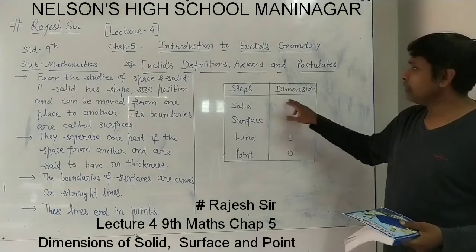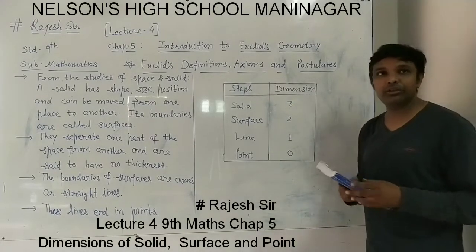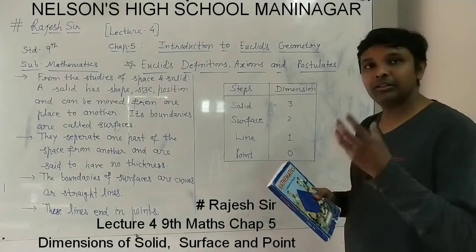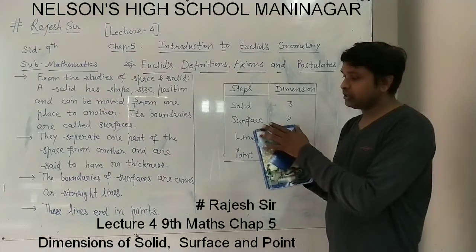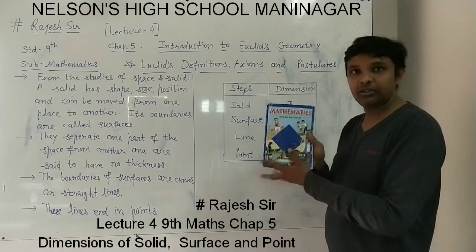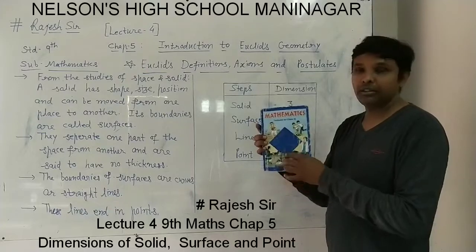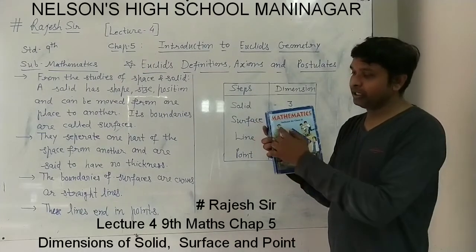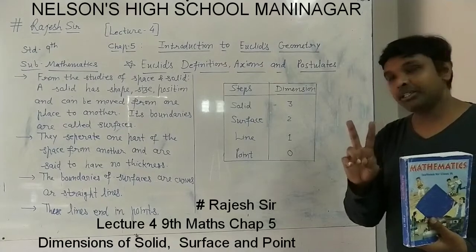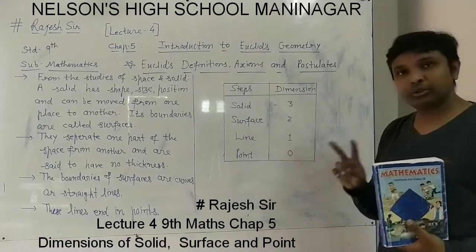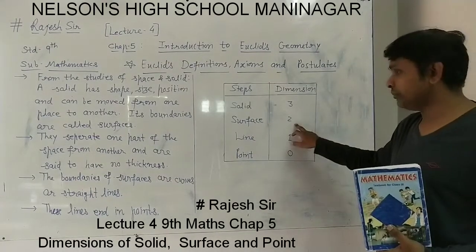So how many dimensions does a solid have? 3 dimensions, because every solid will have at least length, breadth and height or thickness. Its boundaries are surfaces. A surface is only this part, and this part will have only length and breadth. No thickness will be there. So length and breadth are 2 dimensions, so a surface has 2 dimensions.